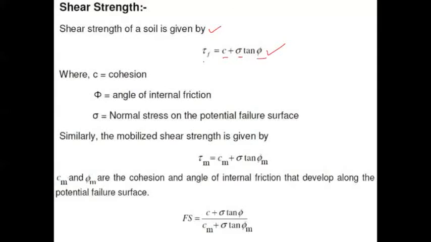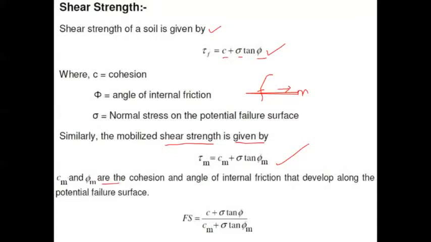Now, if we take the mobilized shear strength, then this f will be replaced by m. So tau m is equal to Cm plus sigma tan phi m, where Cm and phi m are the cohesion and angle of internal friction that develop along the potential failure surface.